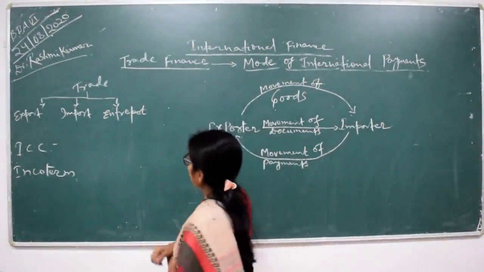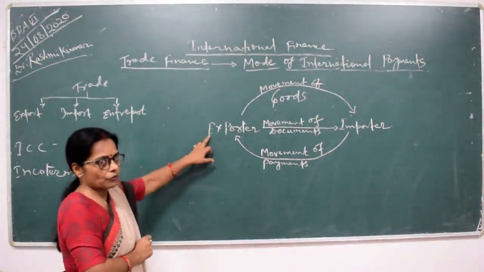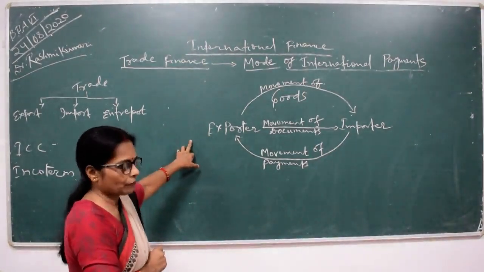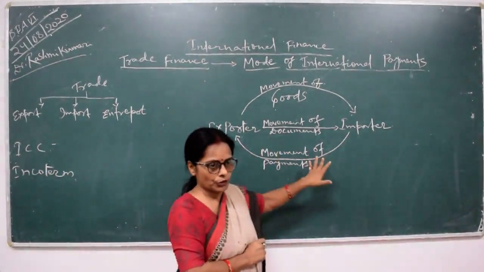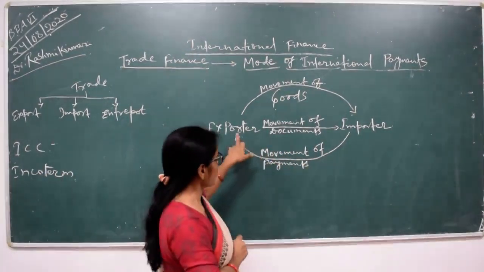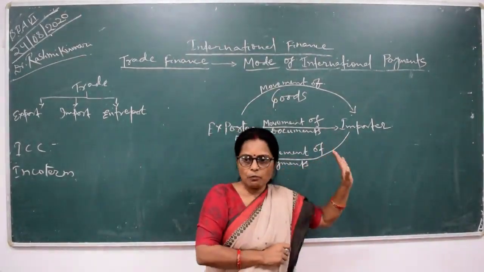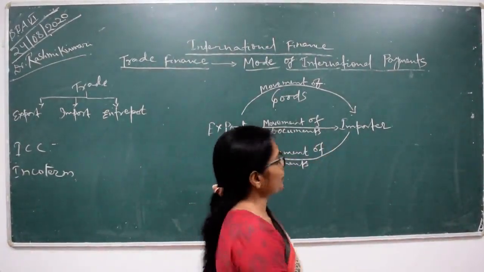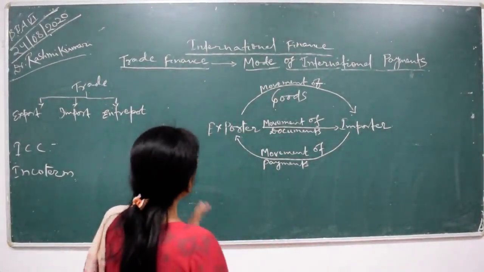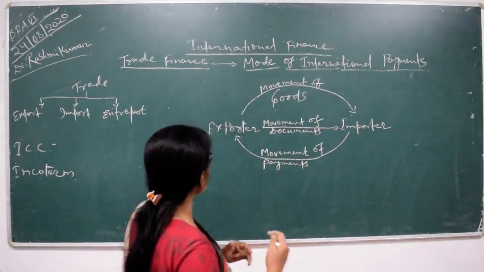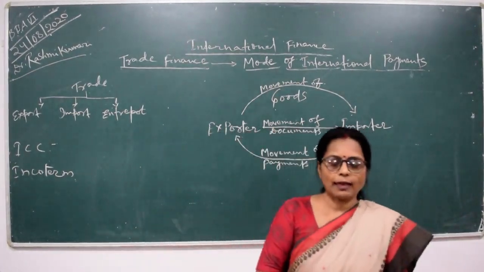But in the simplest form of trade, we are discussing only the export and import. Here is the exporter, that is the seller, and here is the importer, that is the purchaser.